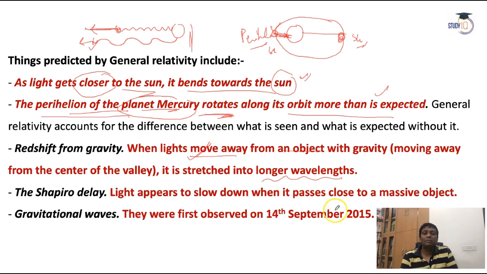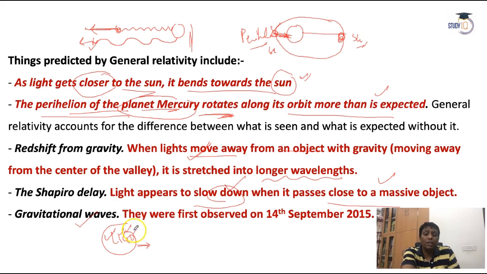Even some more statements are here, guys. Light appears to slow down when it passes close to a massive object, as I told you. The reason is that the gravity of the massive object affects it. So that is the reason. And see, one more thing: Einstein was the first man who described the existence of gravitational waves. For that purpose, people have even set up the LIGO experiment, the Laser Interferometer Gravitational-Wave Observatory, guys.